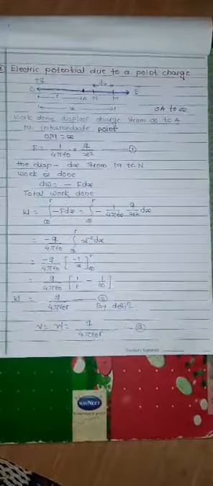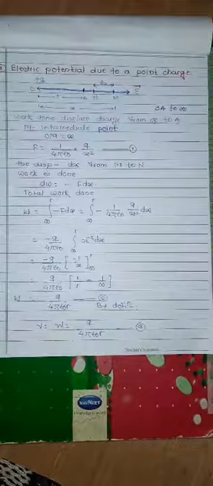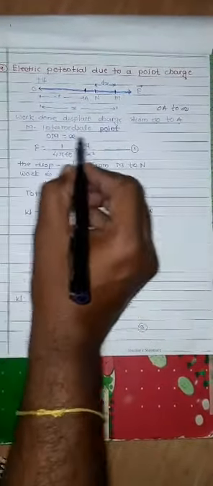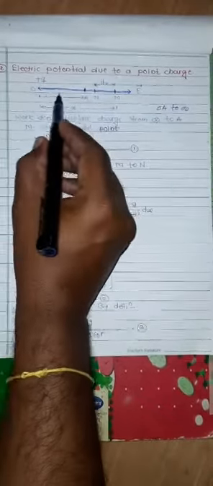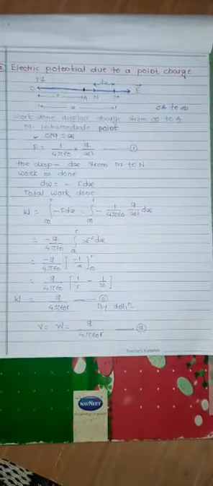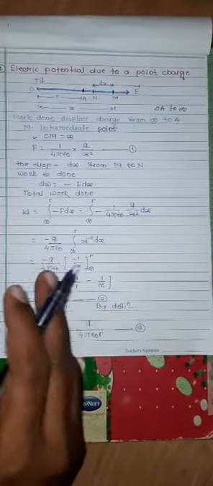Now let M be an intermediate point, any point along the path. If M is the intermediate point, the distance OM is x.